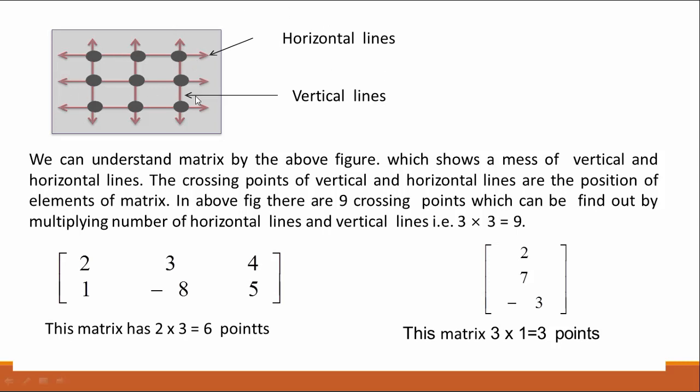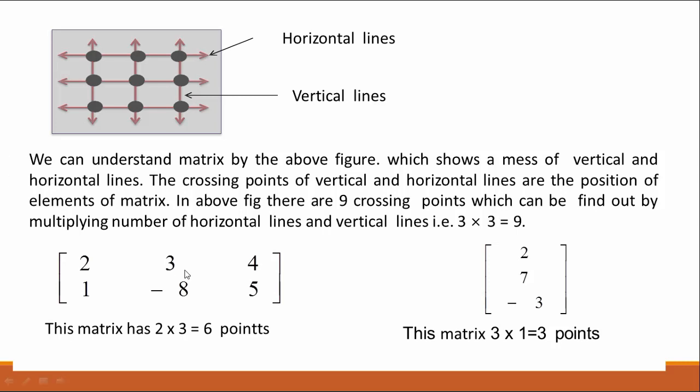Three horizontal lines: 1, 2, 3. And these are the vertical lines: 1, 2, 3. Three horizontal lines and 3 vertical lines. So there are 3 multiplied by 3, that is 9 crossing points.